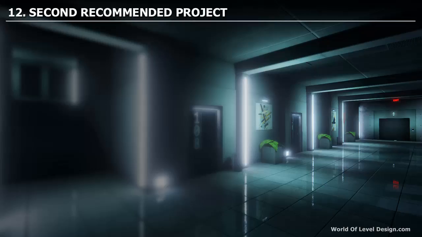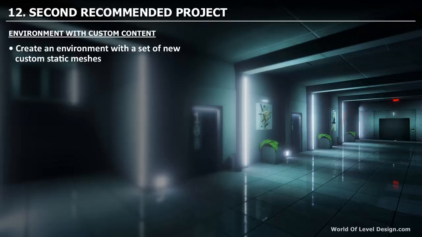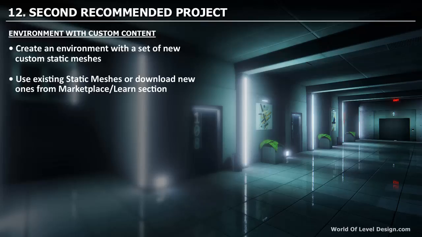And with that in mind, your second recommended project is to create an environment with custom content. You want to create a small environment with a set of new custom static meshes, but you want to use existing static meshes. Do not create your own custom static meshes just yet. We are focusing on learning Unreal Engine 4, not modeling, texturing, or doing that entire pipeline.